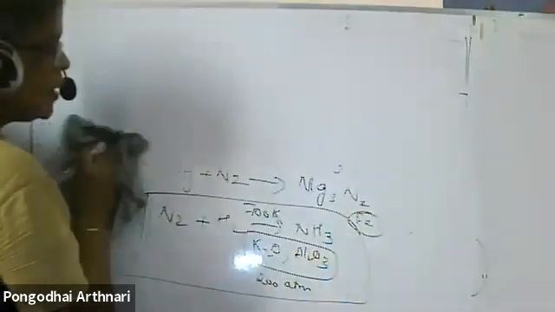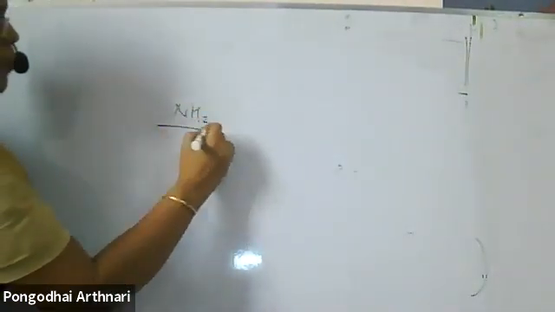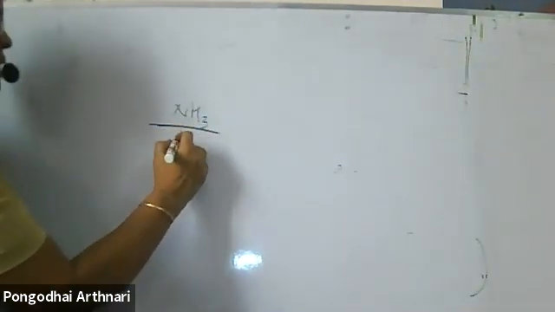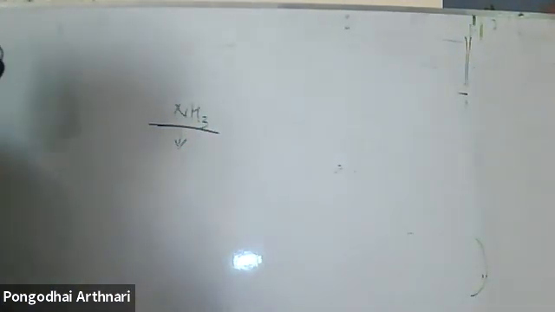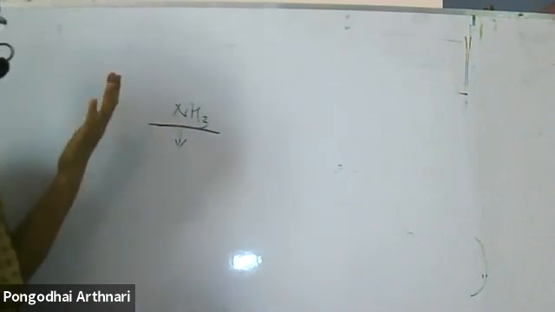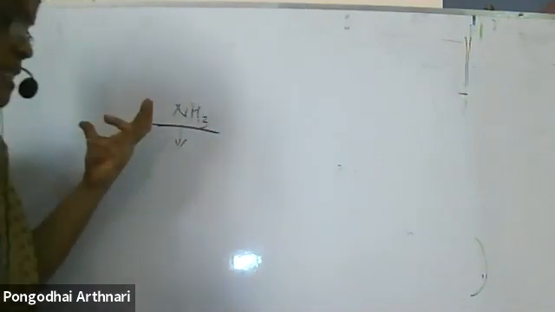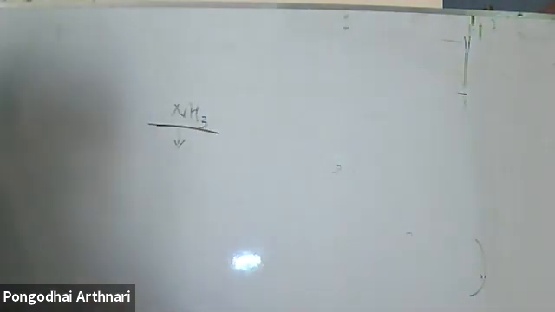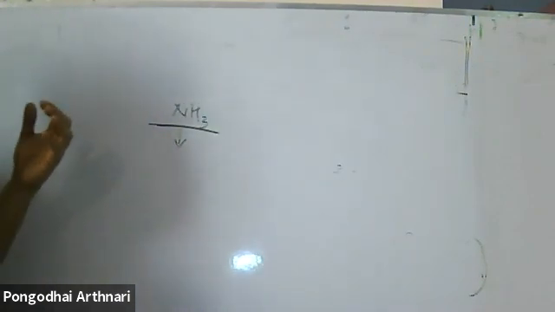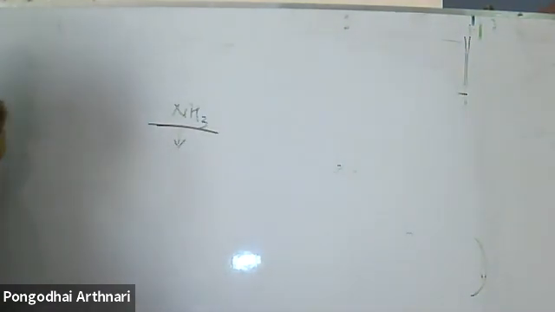Next is compounds of nitrogen, nothing but ammonia. How is this ammonia prepared? Ammonia is a colorless gas, and it has a pungent odor. Once you open the ammonium hydroxide bottle, immediately you can smell it because ammonia easily escapes out. It has a pungent, irritating smell also. Pungent itself is irritating, and once you inhale it, you get irritation, and your eyes also get irritated. That is a drawback of ammonia.